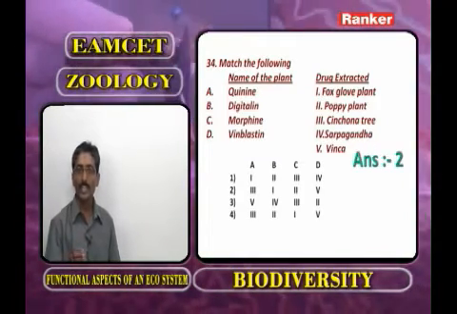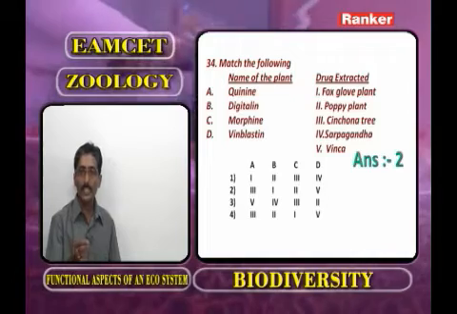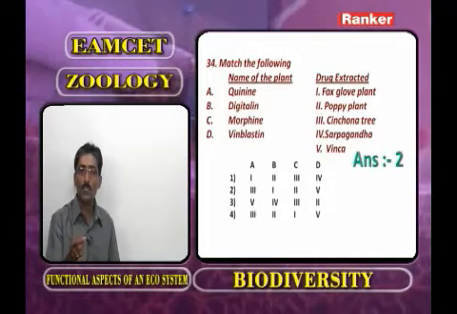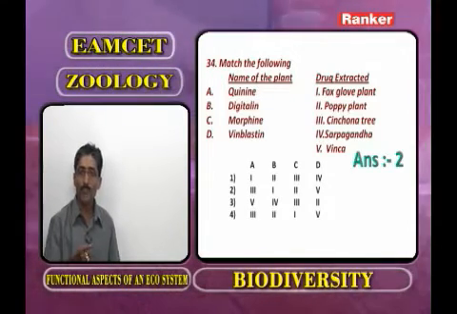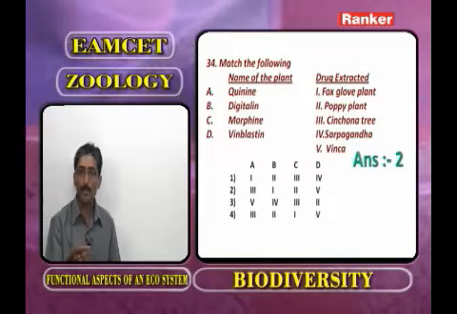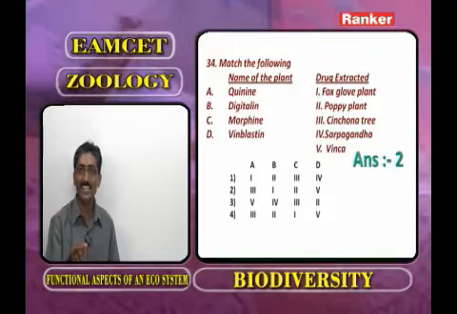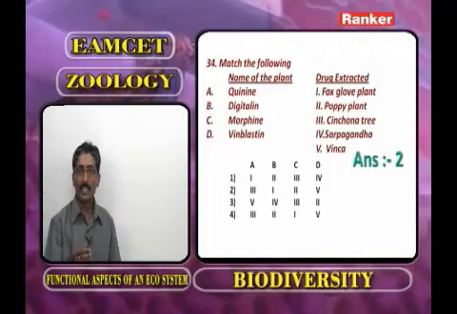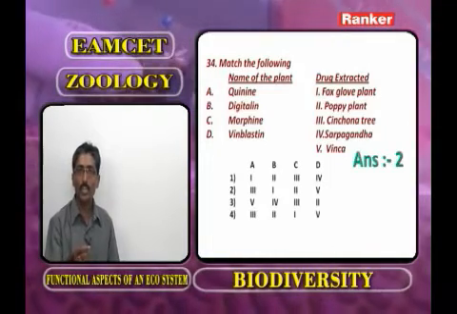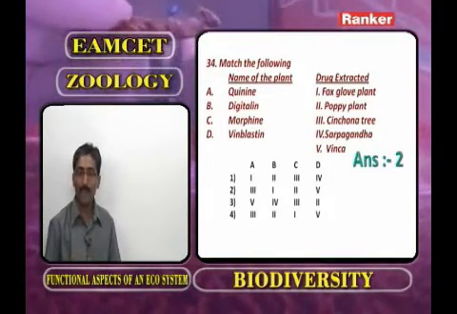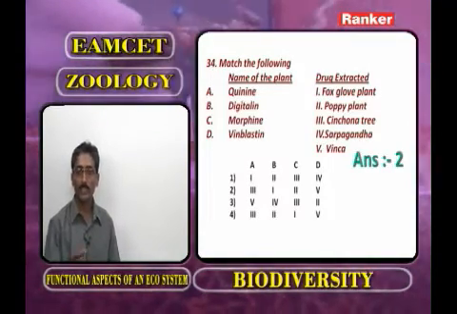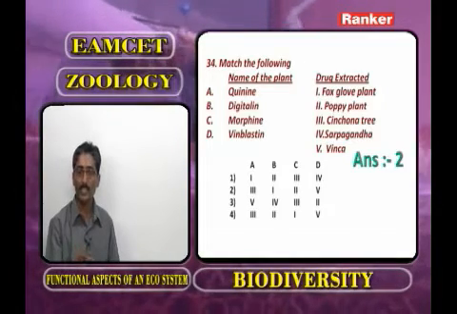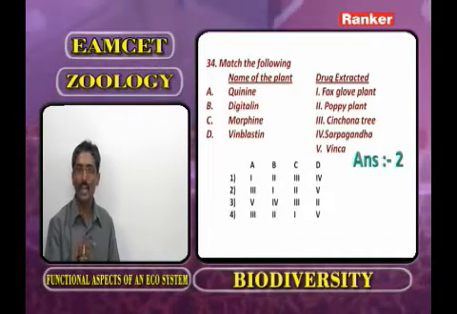What about digitalin? That is obtained from the foxglove plant. And morphine is obtained from the poppy plant, nothing but gasagasalu plant. And what about vinblastine? That helps to control or cure cancer, and is obtained from vinca. Vinblastine and vincristine are obtained from vinca.